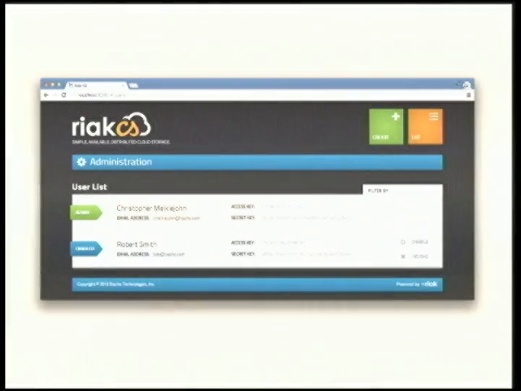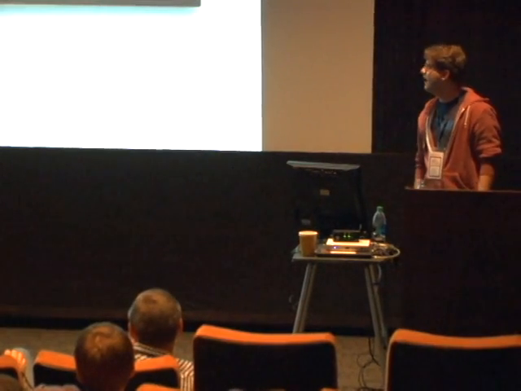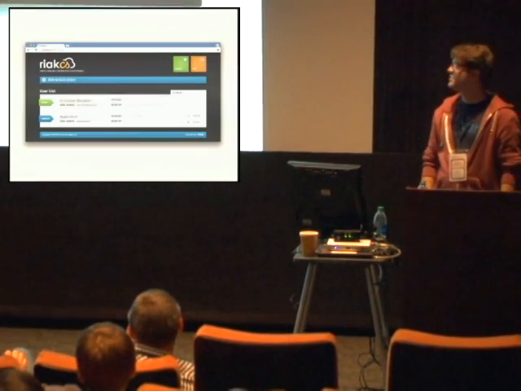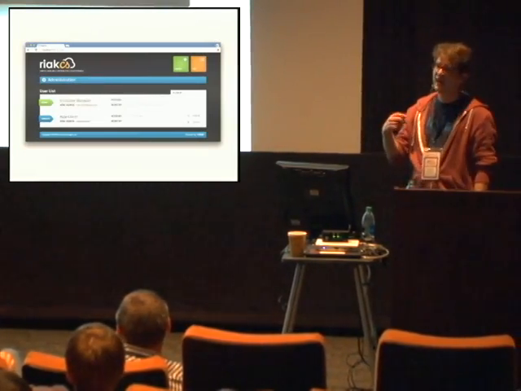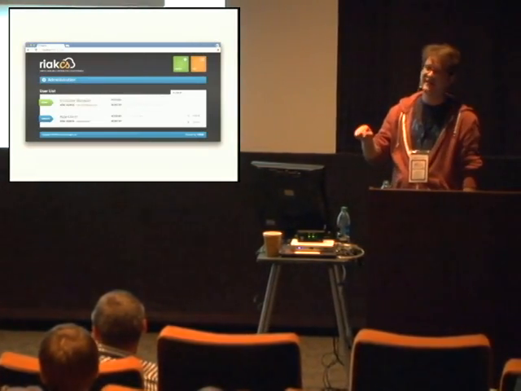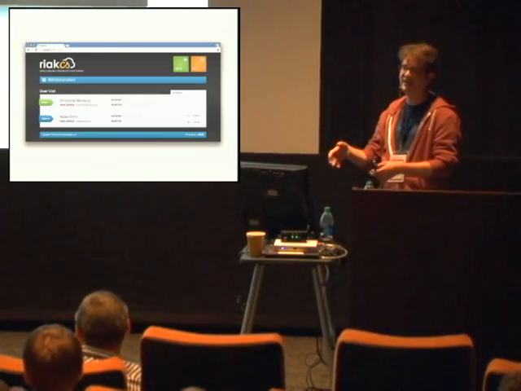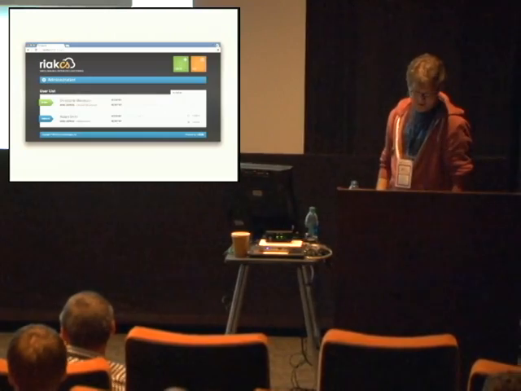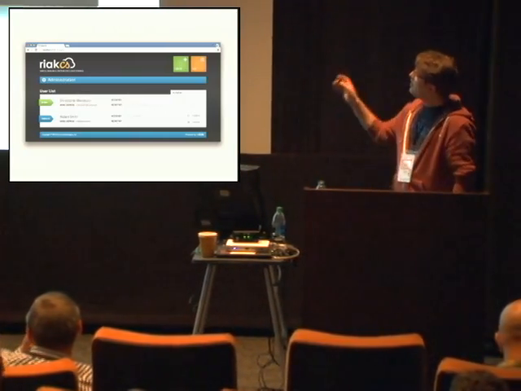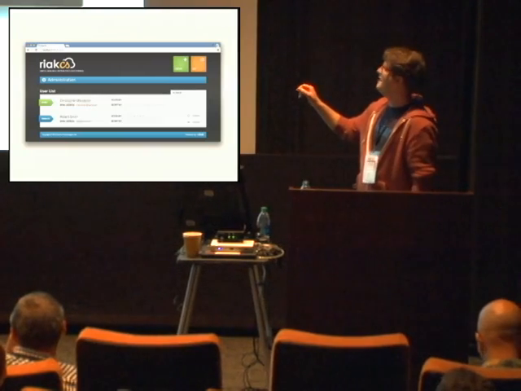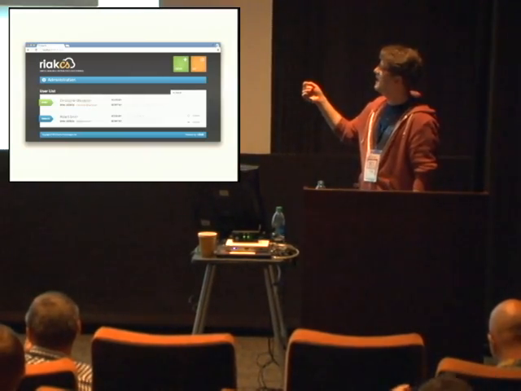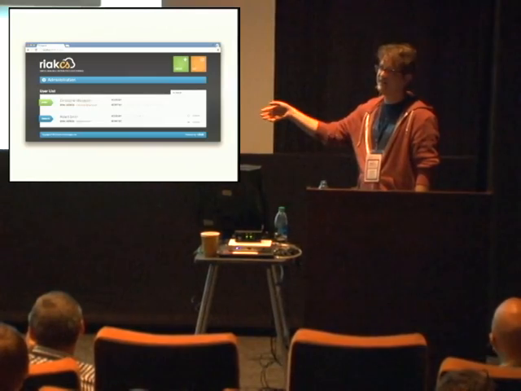The backend was written in Ruby on Rails originally. Riak CS is our cloud storage product, so it provides a layer that sits on top of Riak that has the S3 API, so you can run your own S3 in your data center. And basically, what the Ruby on Rails app does is it acts as just a proxy to the Riak CS instance.